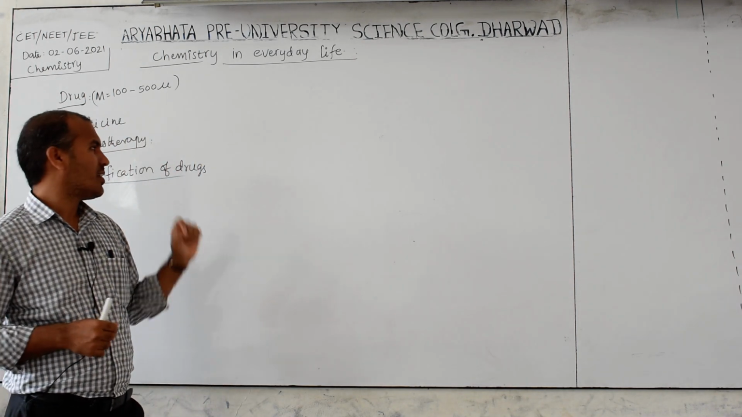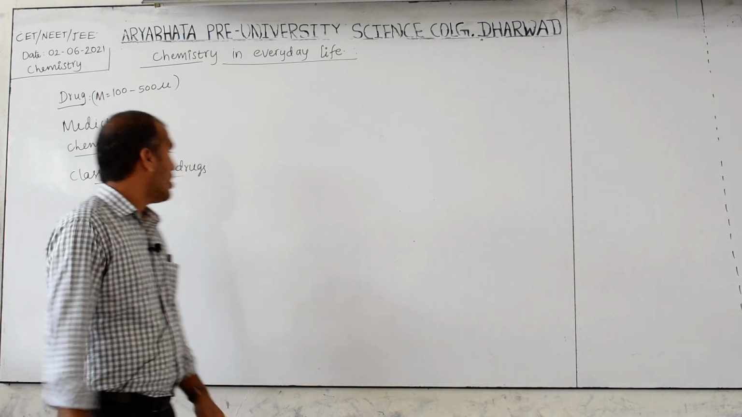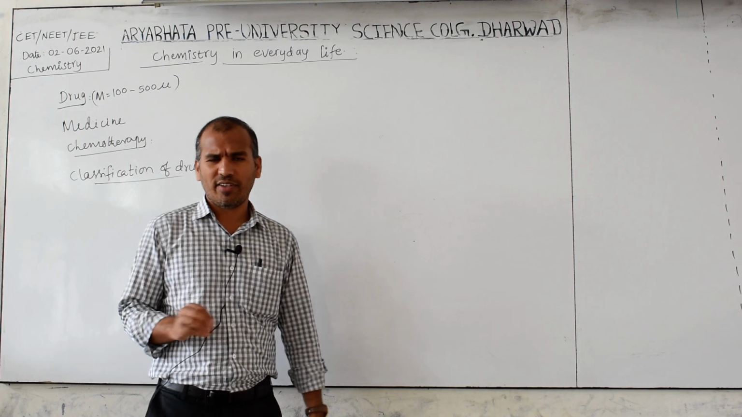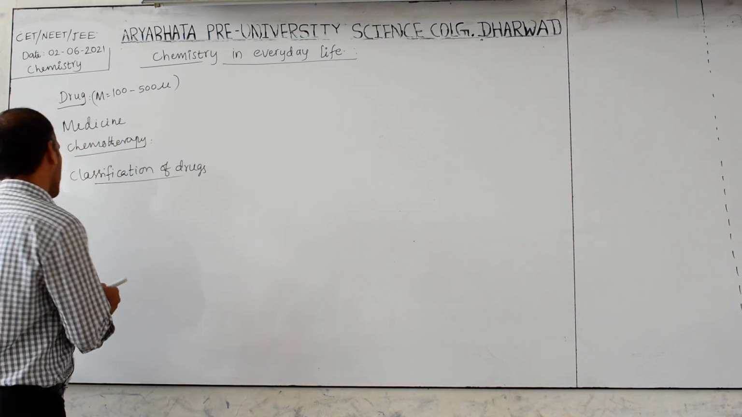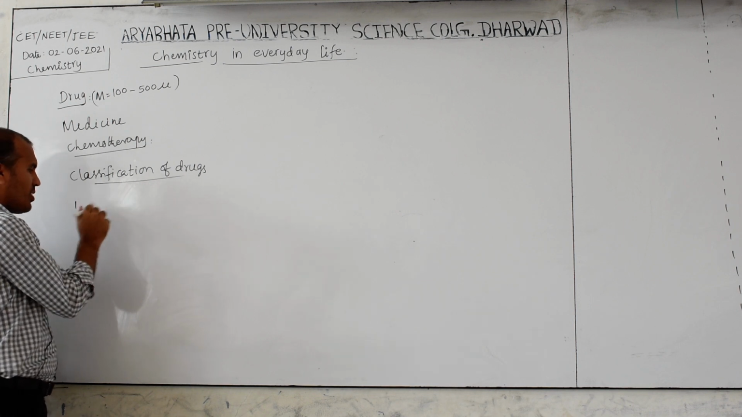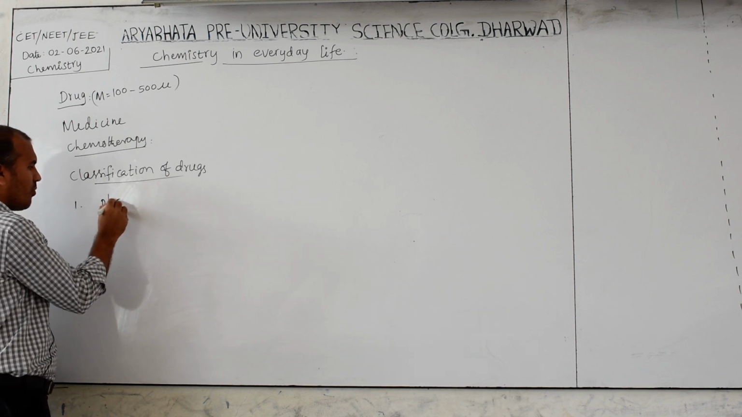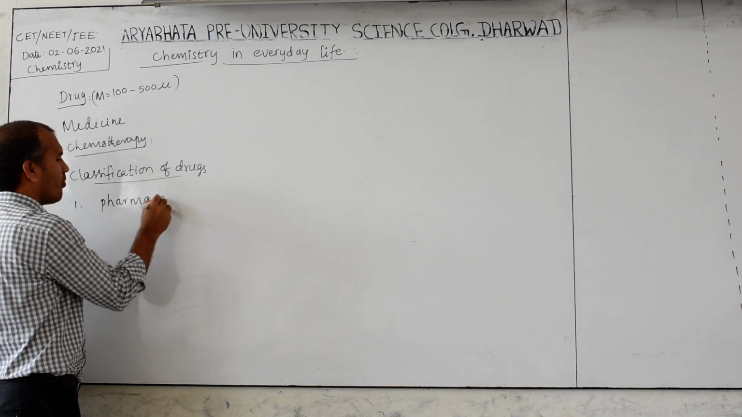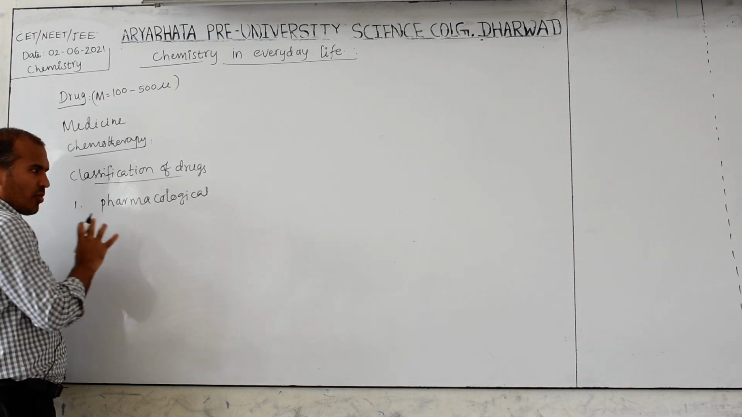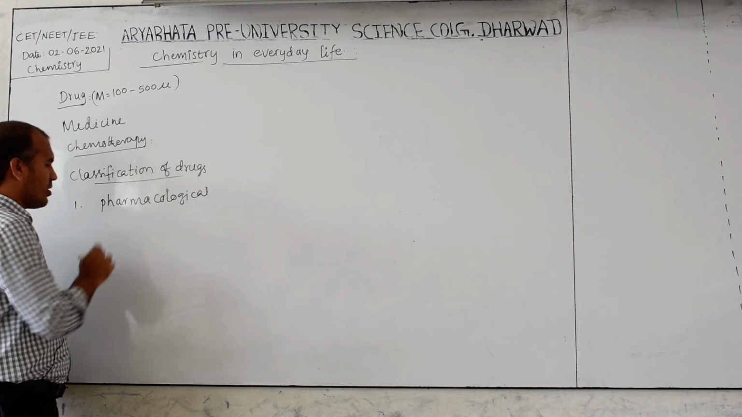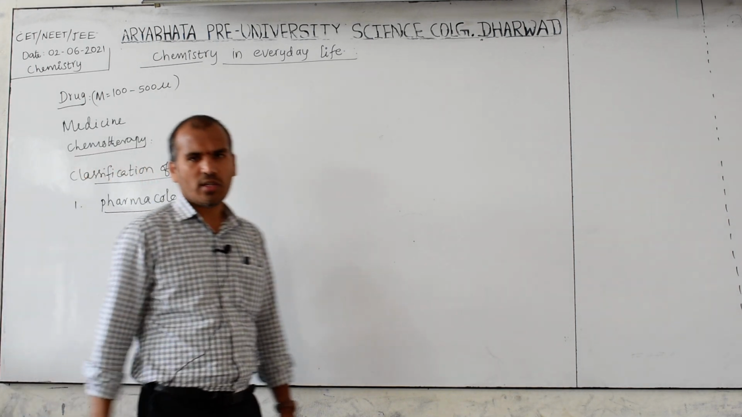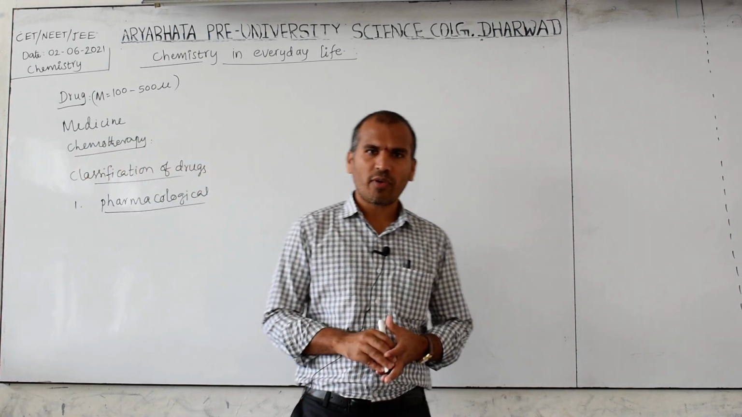Now we have to concentrate on this very carefully. Classification of drugs. These are classified in different ways. One is the pharmacological classification of drugs, based on the pharmacological action or function. This classification is very useful for the doctor to treat a particular type of disease.